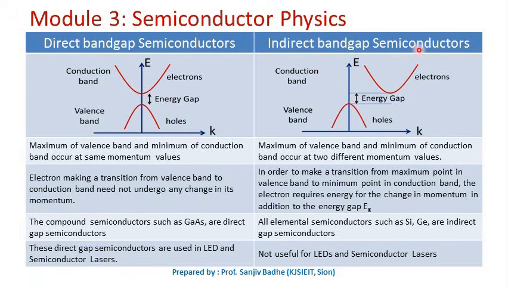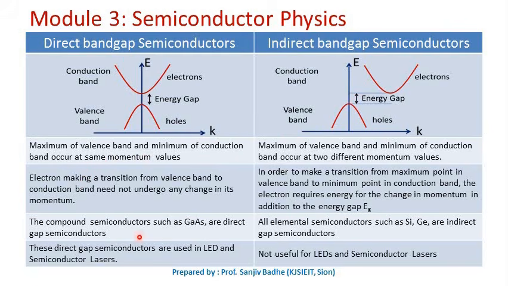But in an indirect band gap semiconductor, if an electron wants to make a transition from the valence band to the conduction band, first it will have to undergo a momentum change. So first the momentum needs to be changed and then it can make a transition. So additional energy will be required for this change in momentum. So in an indirect band gap semiconductor, the electron requires additional energy for the change in momentum in addition to the energy gap Eg.